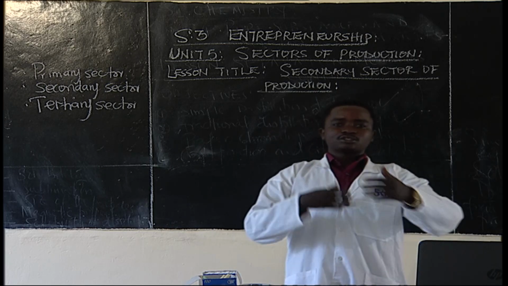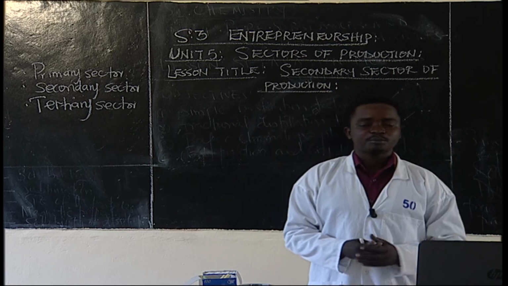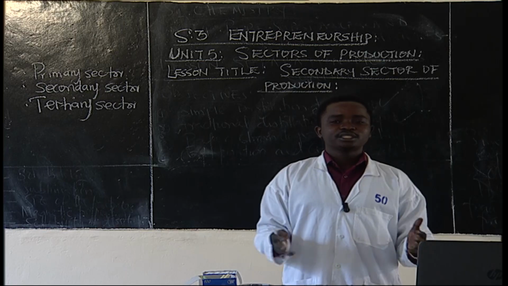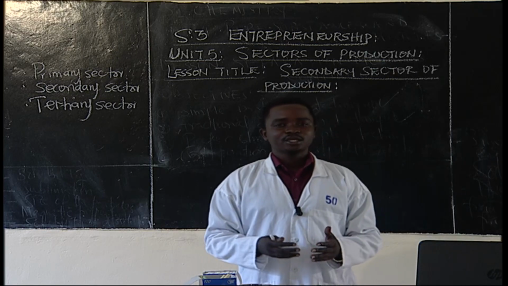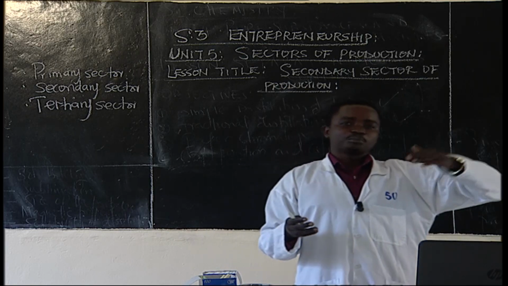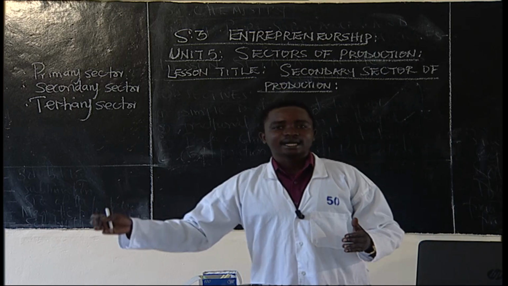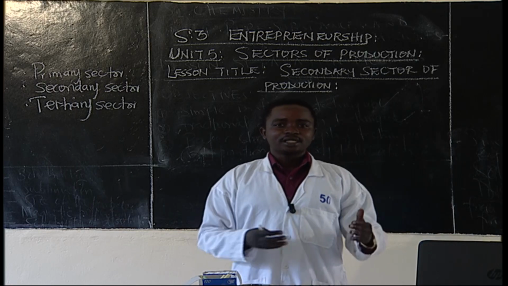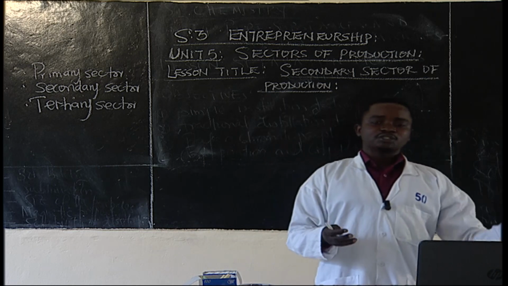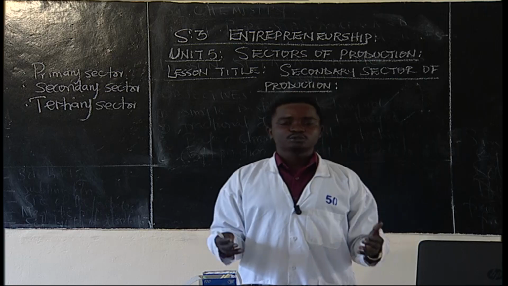We continued and talked about the importance of this sector to development. The primary sector is very important to the economic development of any country: it provides employment opportunities to people who work there, it widens the tax base of the country, and it improves standards of living after getting jobs, so the standards of living of people increase.